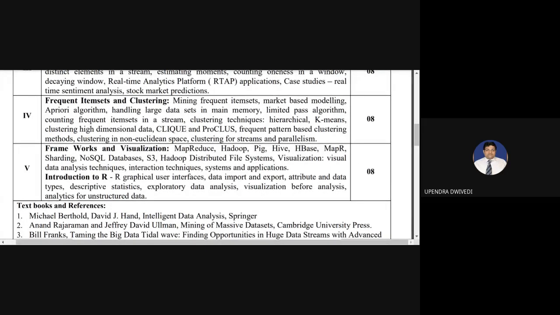Handling such a large amount of data on one or two systems is not feasible. So we have to make sure how we can handle the large data set in memory.